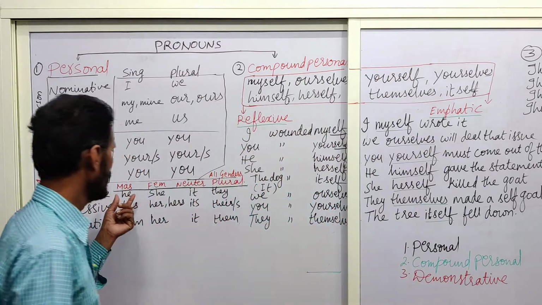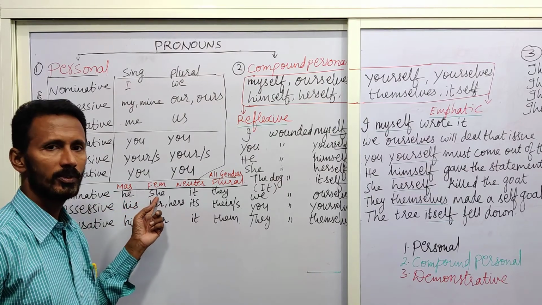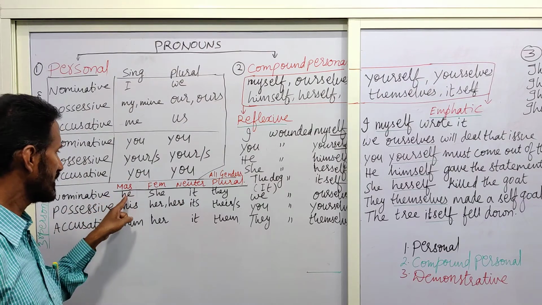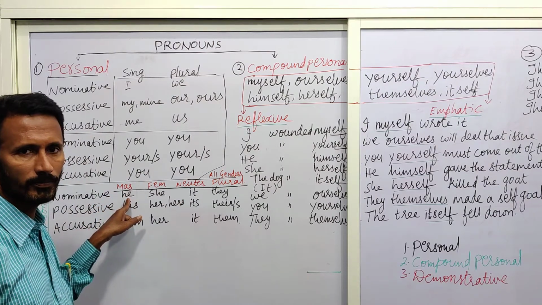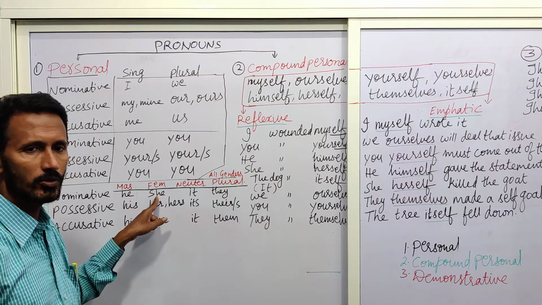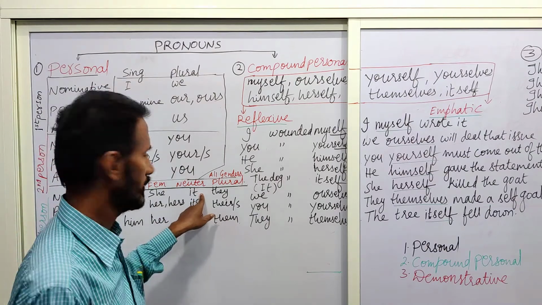In the third person, we use he, next she, next it. He is meant to mention masculine gender, she is used to mention feminine gender, and it is used to mention neuter gender.